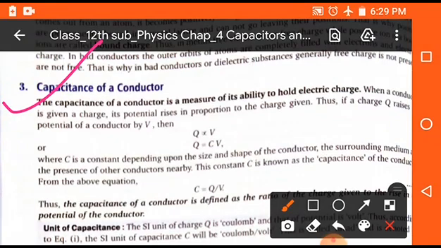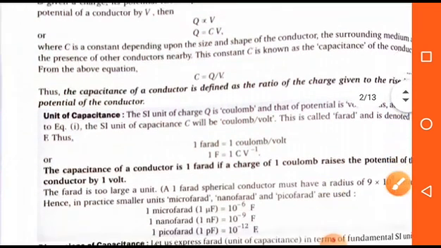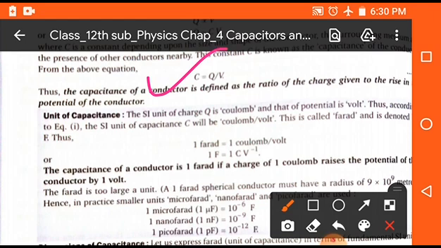Now students, we will discuss the capacitance of a conductor. As we know, when we provide charge to any conductor, its potential rises. It means that the charge applied to the conductor is directly proportional to the potential. So we can write Q is equal to CV, where C is a constant known as the capacitance of a capacitor. So by this formula we can find the value of C. It will be C is equal to Q upon V.